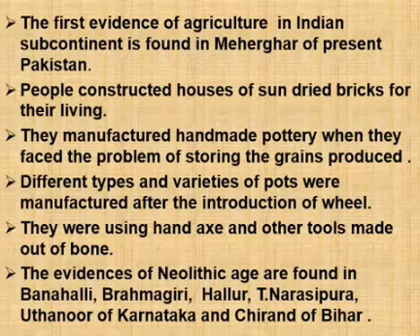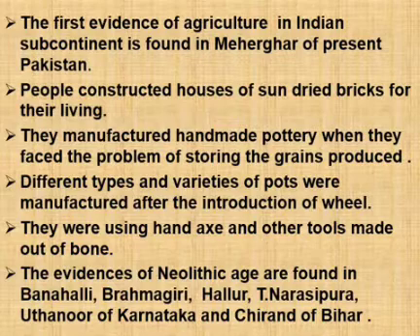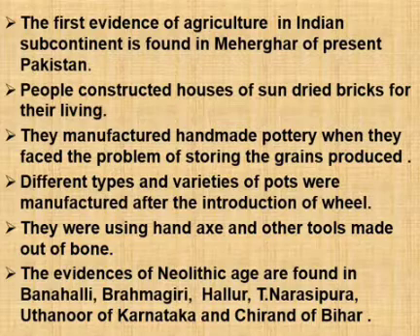Children, repeat again. The first evidence of agriculture in Indian subcontinent is found in Mehergarh of present Pakistan. People constructed houses of sun-dried bricks for their living. They manufactured handmade pottery when they faced the problem of storing the grains produced.